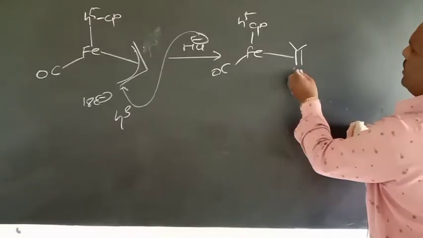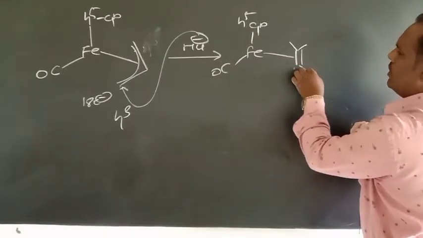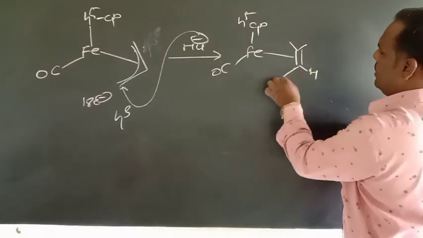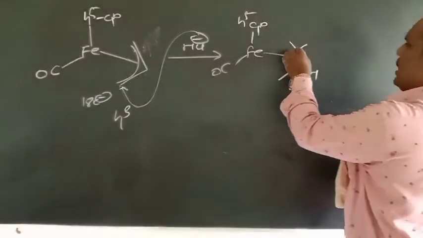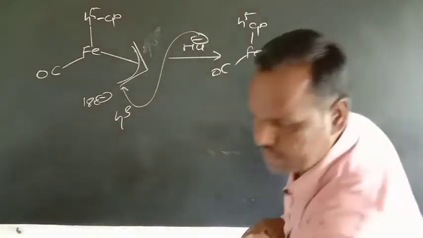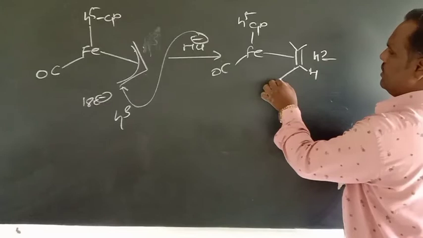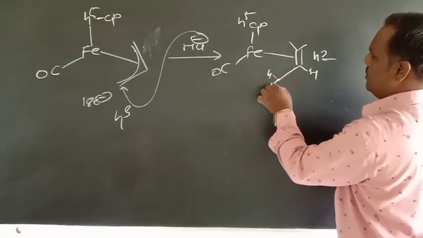So this is a carbon where one hydrogen is attached and another carbon is there. If you consider 1, 2, 3 carbons, 2 carbons are attached, so hapticity is 2, and on the third carbon a nucleophile should attack. So this is your CH3 group.